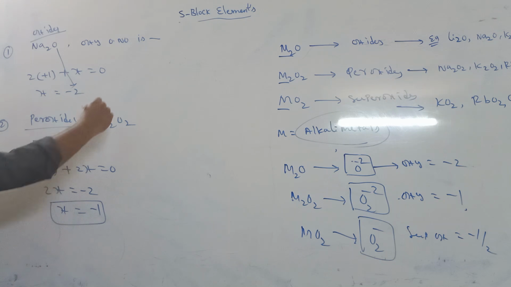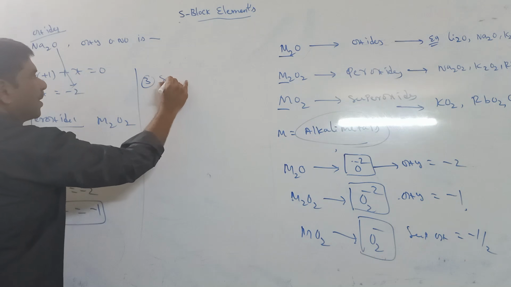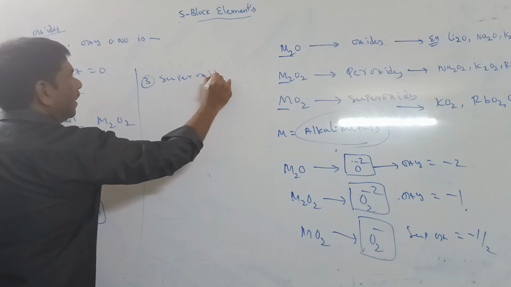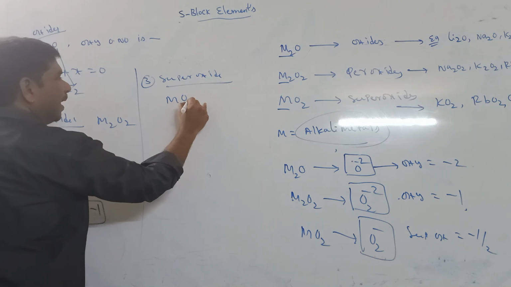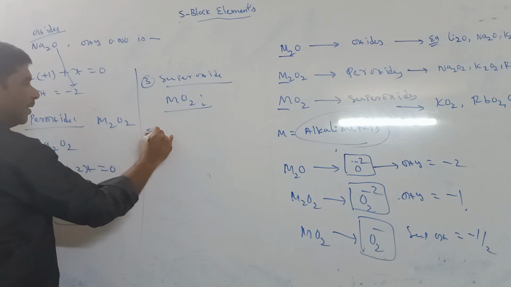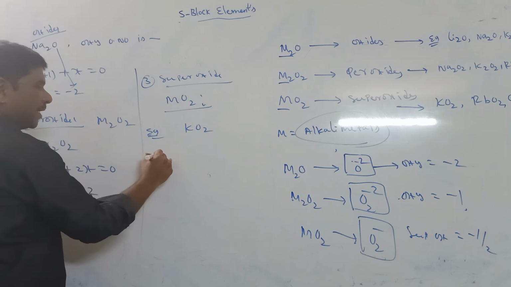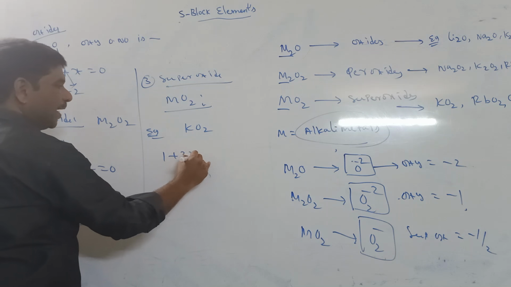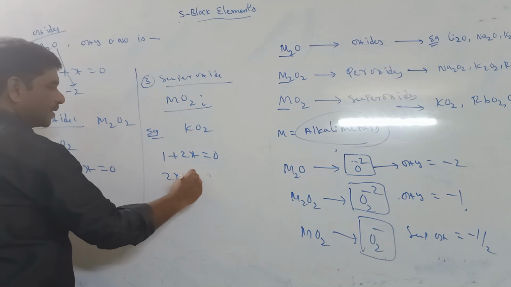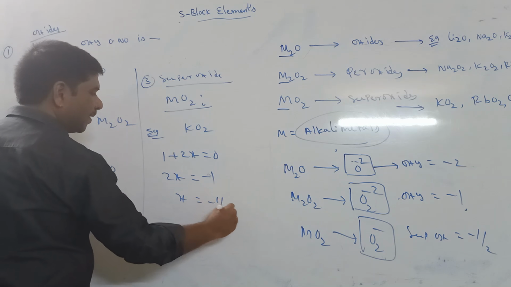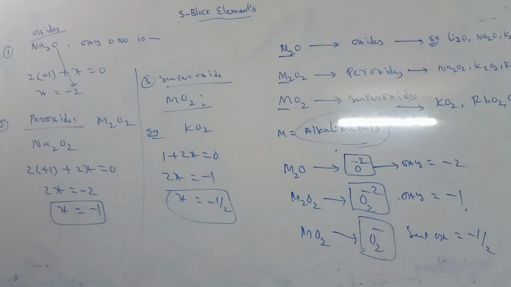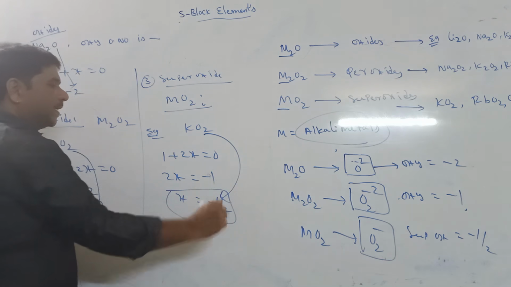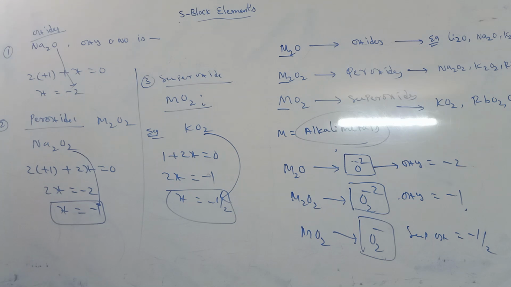That is called peroxide. Third one is superoxides. The general formula is MO2, example KO2. Potassium oxidation number is +1, plus 2x equals 0, so 2x is -1, x is equal to -1/2. Means in oxides, oxygen oxidation number is -2, in peroxide -1, in superoxide -1/2.